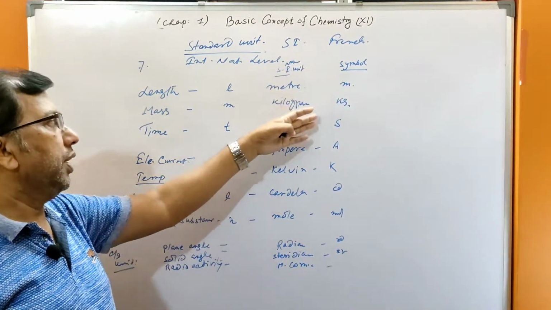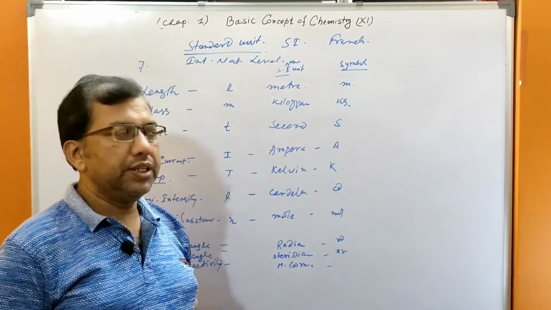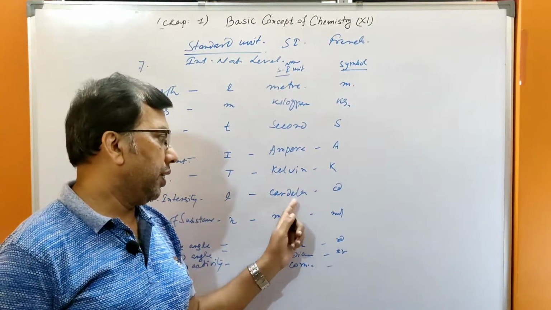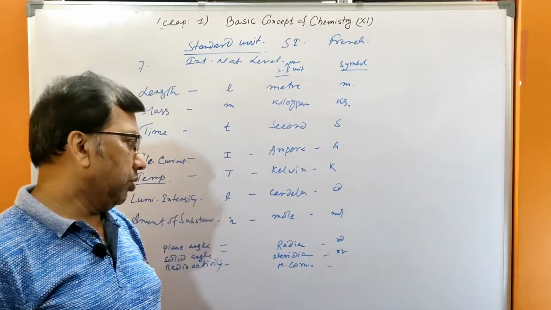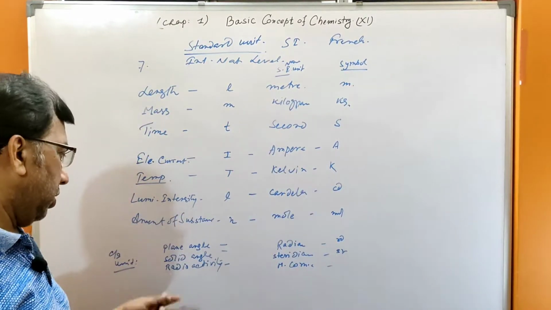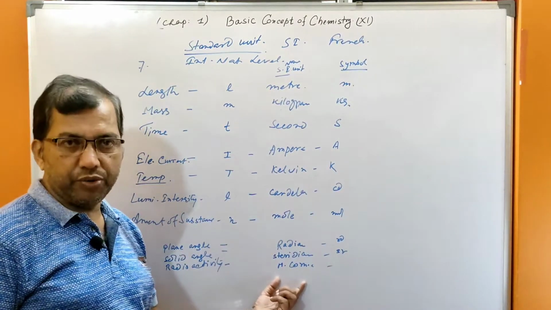And their symbols: meter is m, kilogram kg, second s, ampere A, Kelvin K, candela cd, mole mol, radian rad, steradian sr, and also radioactivity, Madam Curie, Pierre Curie, all these things.